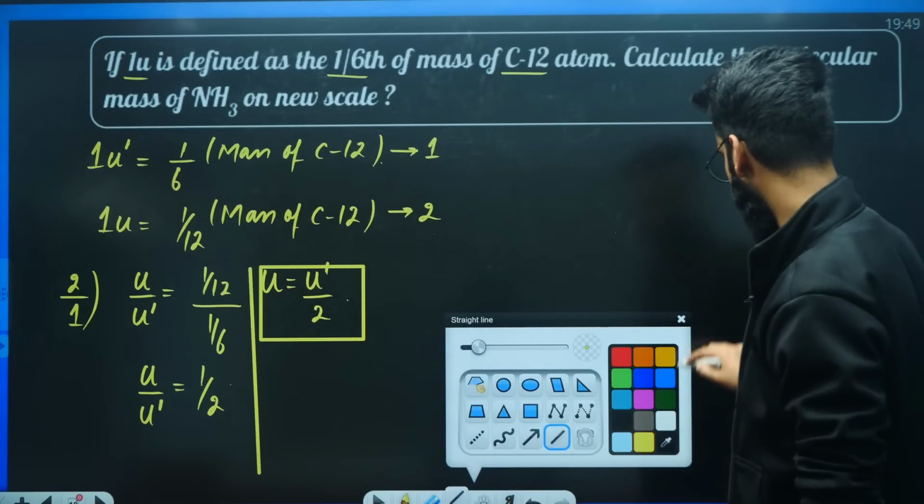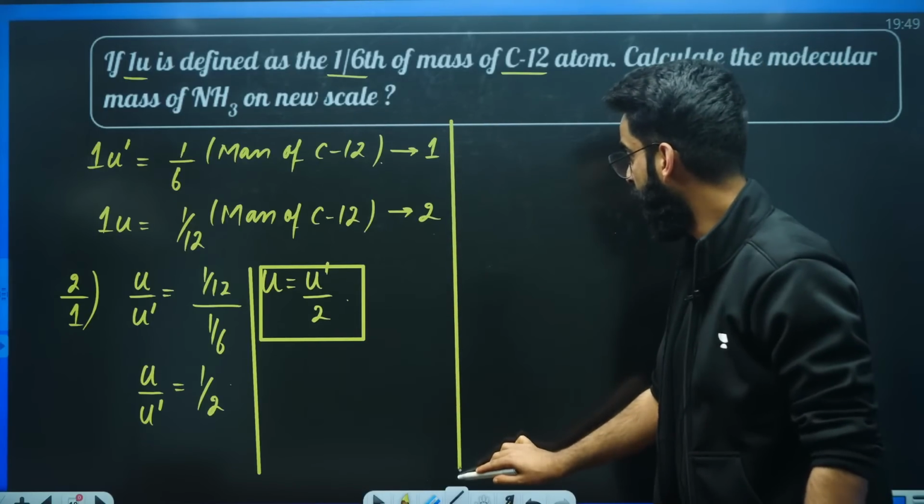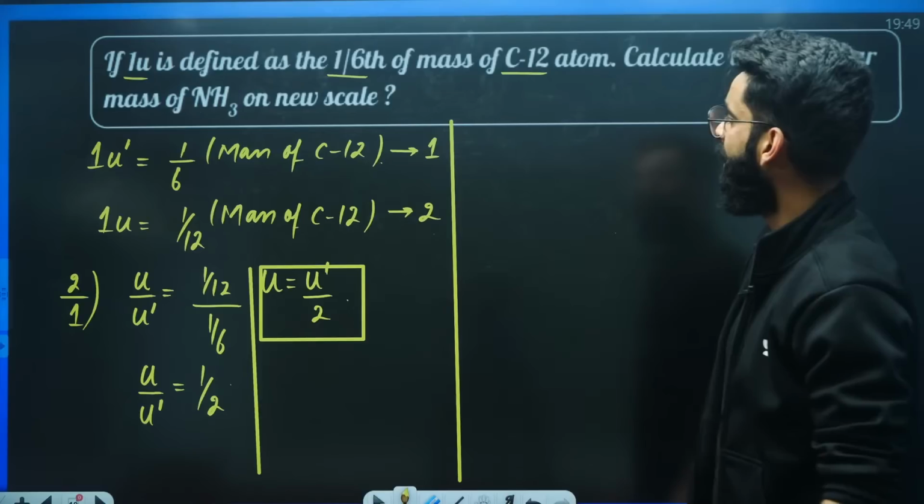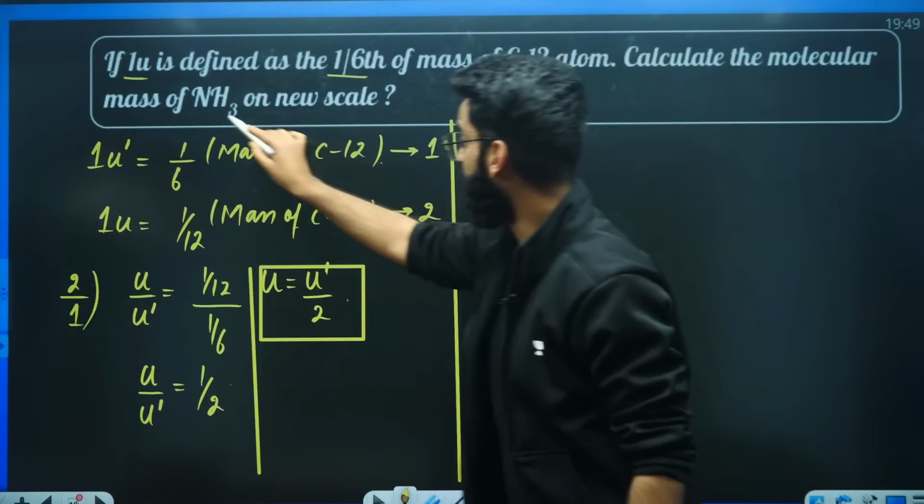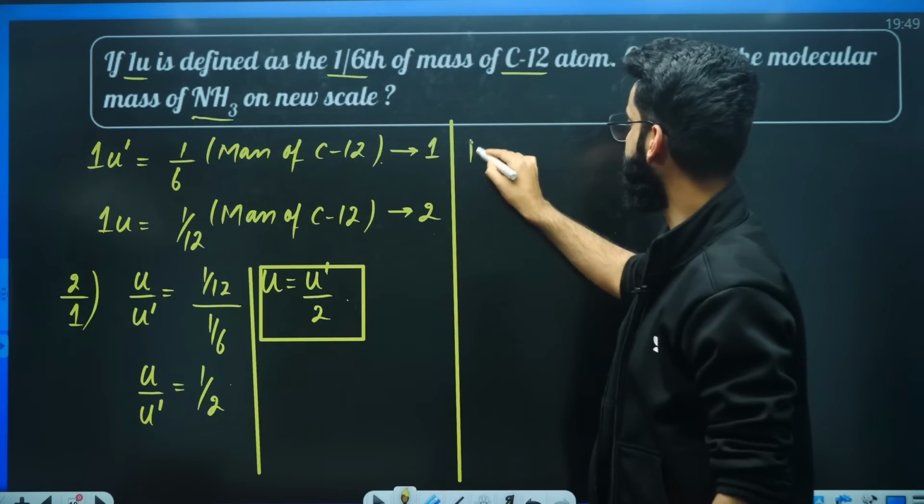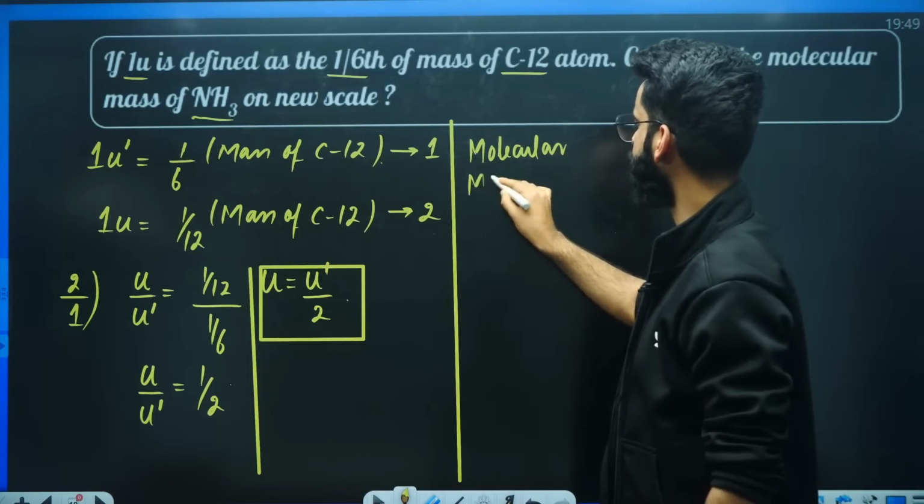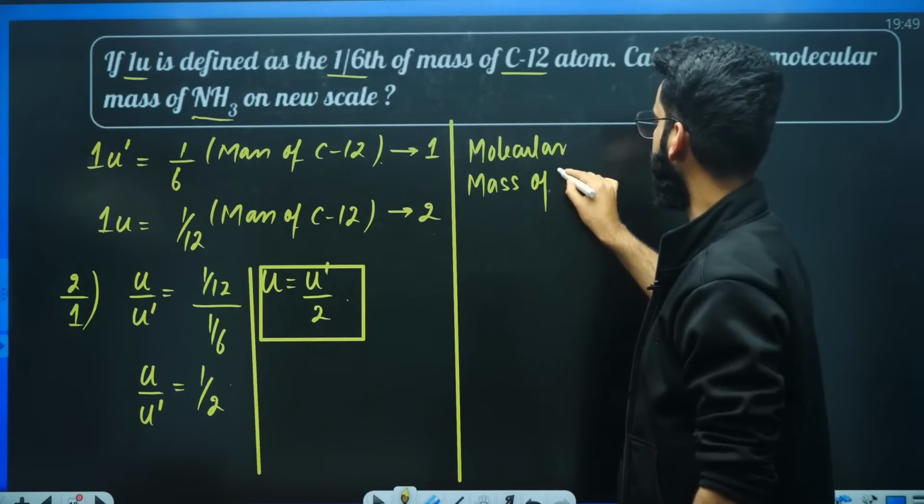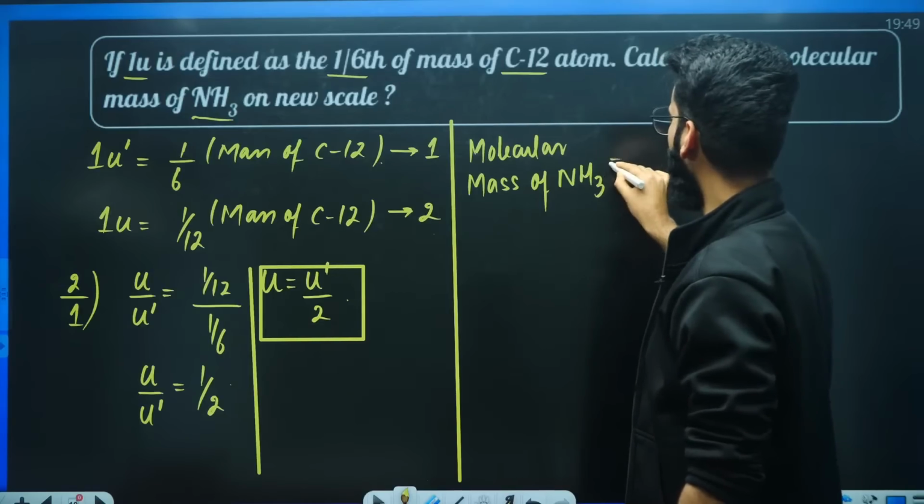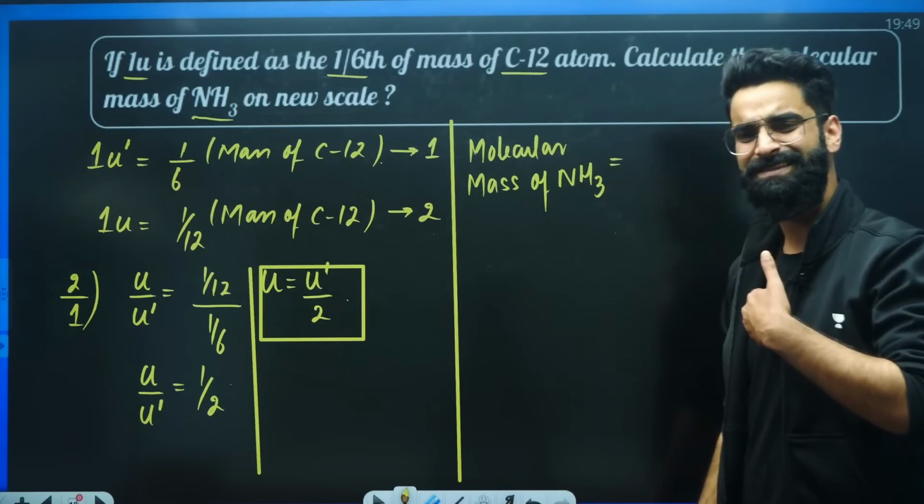Quickly in the chats, what do you think should be the answer of this question? Calculate the molecular mass of NH3 on the new scale. So I would say, the molecular mass of NH3. What is the molecular mass of NH3 as far as our scale is concerned?